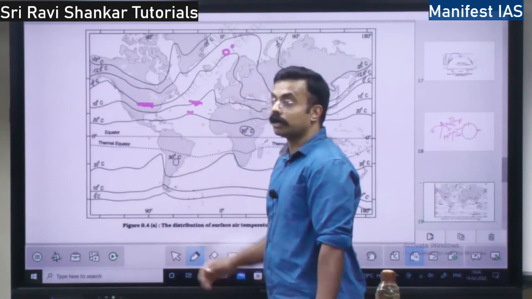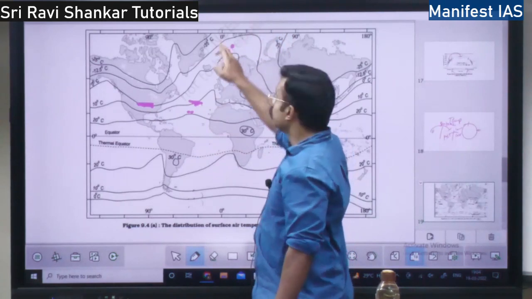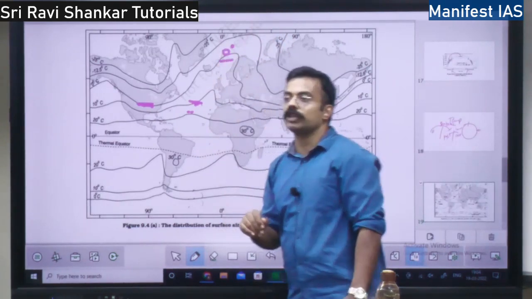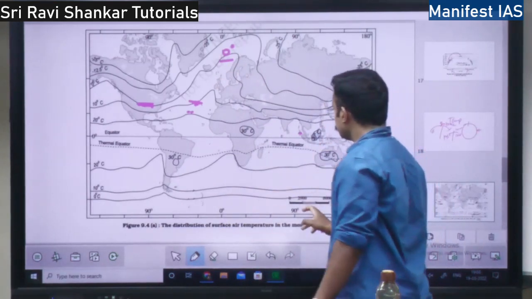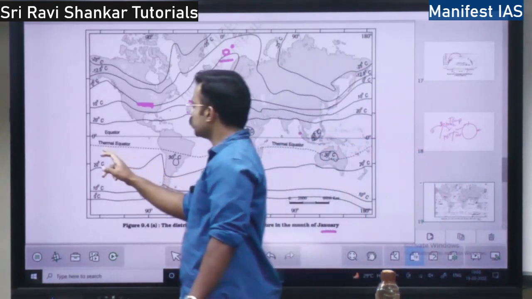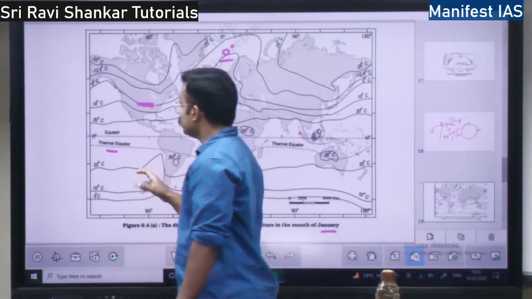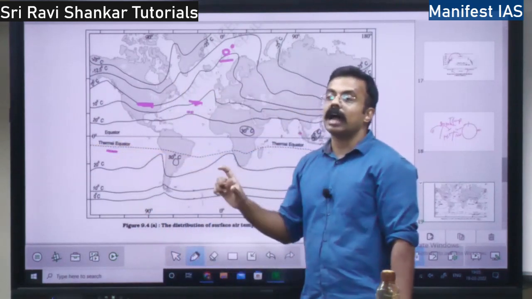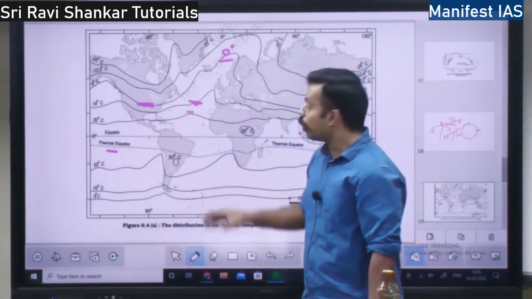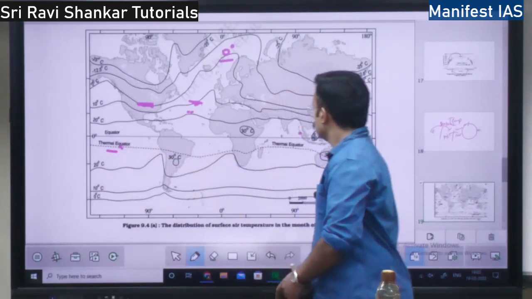But the ocean is warmer. So if you want to find 0 degrees, you should go much higher, right? This is the distribution of temperature in January. You see there is this concept of thermal equator. Thermal equator means the normal equator, thermally, according to the temperature. This is the thermal equator, right?